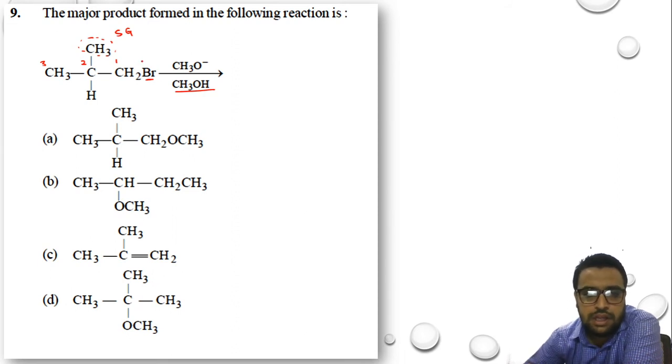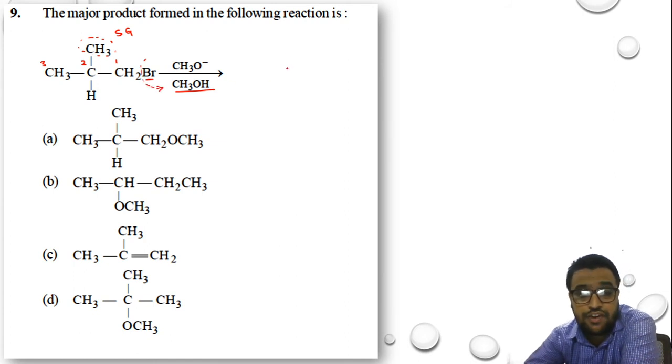at that particular point of time, the bromine will cleave from here. So why is the bromine getting cleaved from here? The carbon which is here is an sp3 hybridized carbon atom. It is connected to an isopropyl group, which is good electron donating in nature. So the bromine can be easily left from this side.